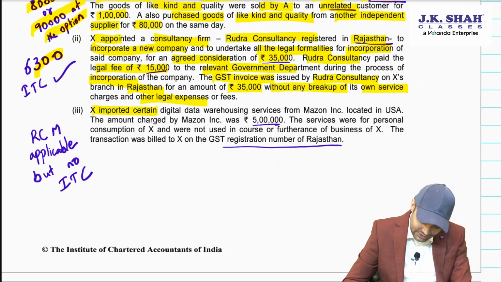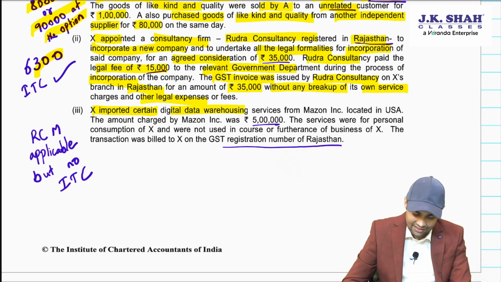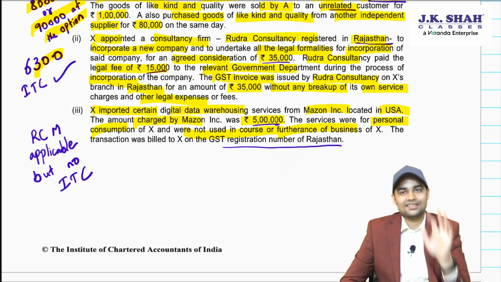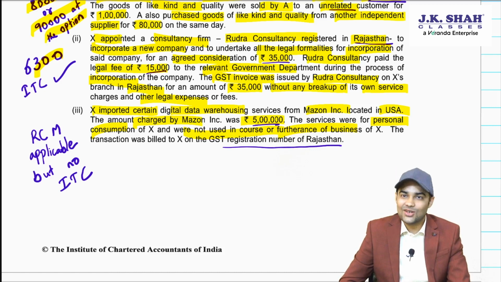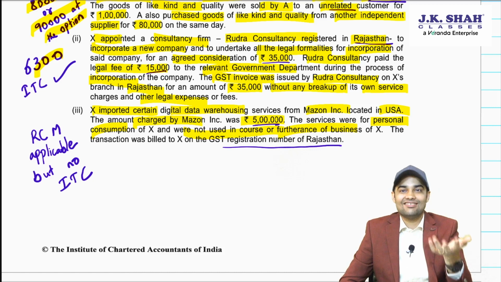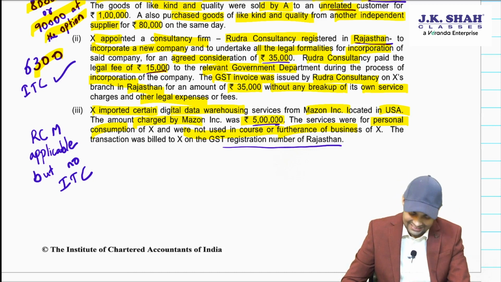X imported certain digital data warehousing service from Amazon Inc. located in US. The amount charged by Amazon Inc. was 5 lakh rupees. The services were for personal consumption of X and were not used in the course or furtherance of business. If it is not used in the course or furtherance of business, ITC will not be available for this. But let's see whether liability to pay is there.